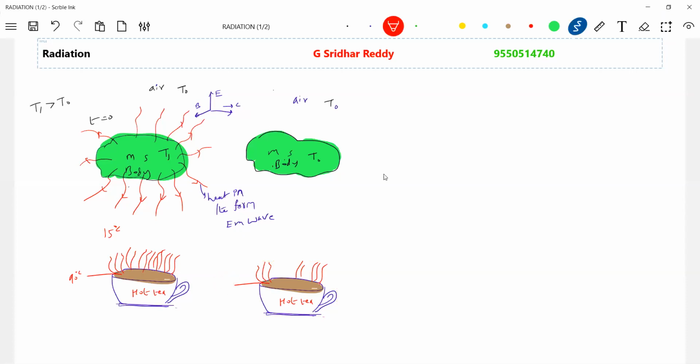It will be 20 degrees Celsius, and then 15 degrees Celsius. Surrounding air is also 15 degrees Celsius. Okay, now is it hot tea? No, it is a warm tea. Now what happened? Why has the temperature of this particular tea decreased?